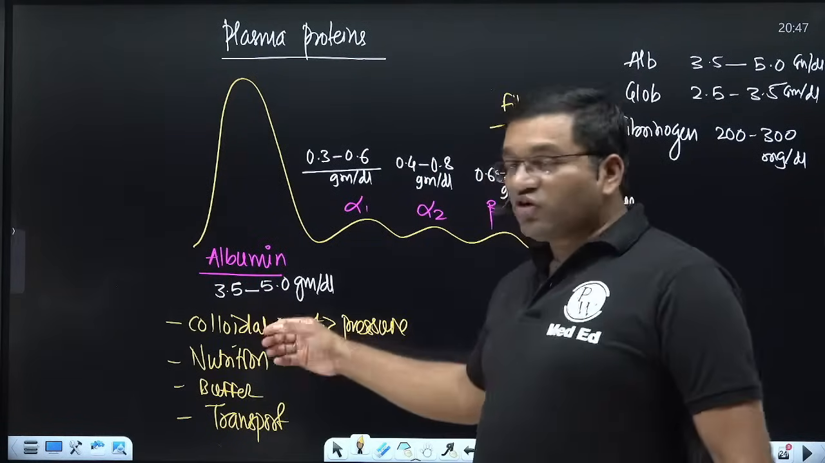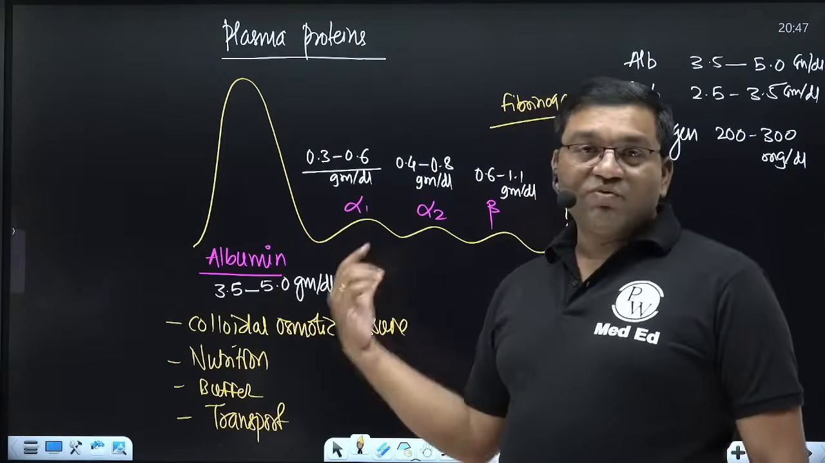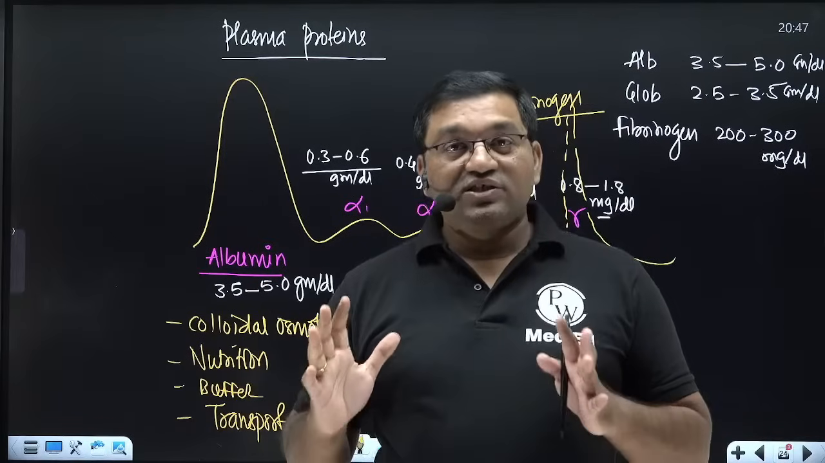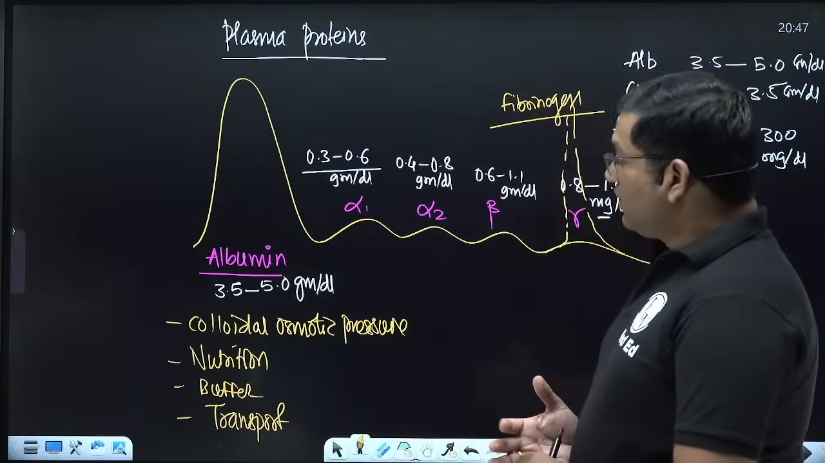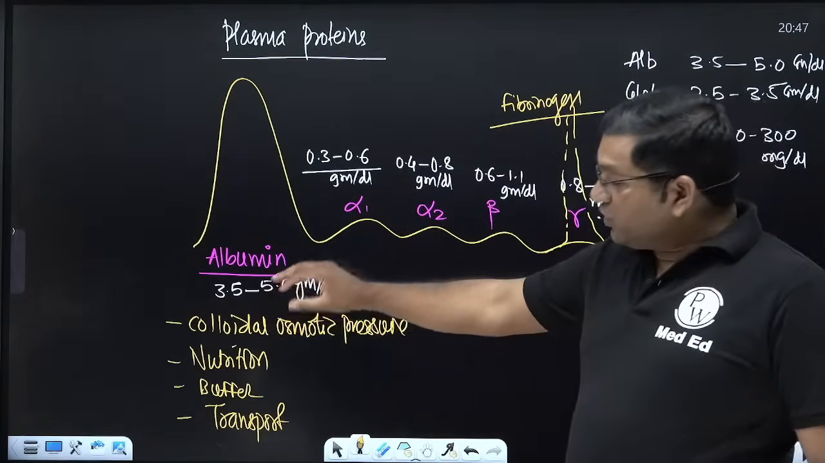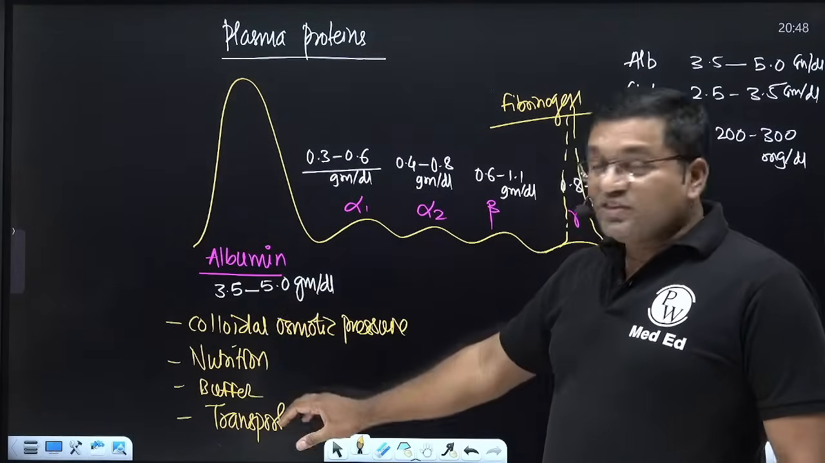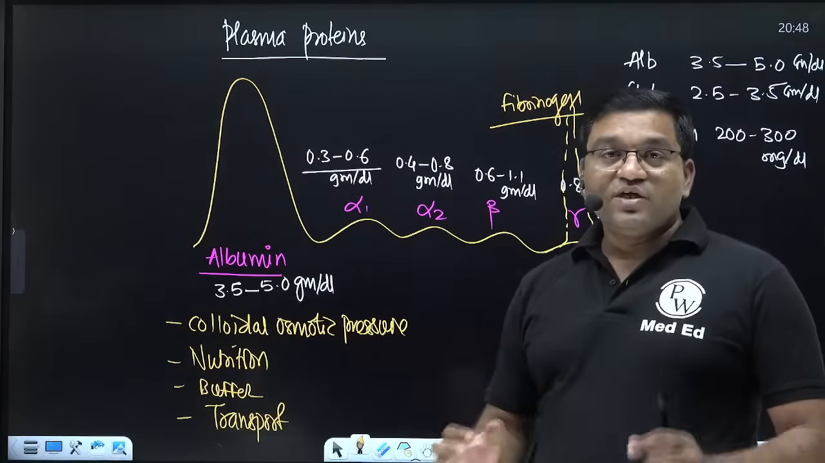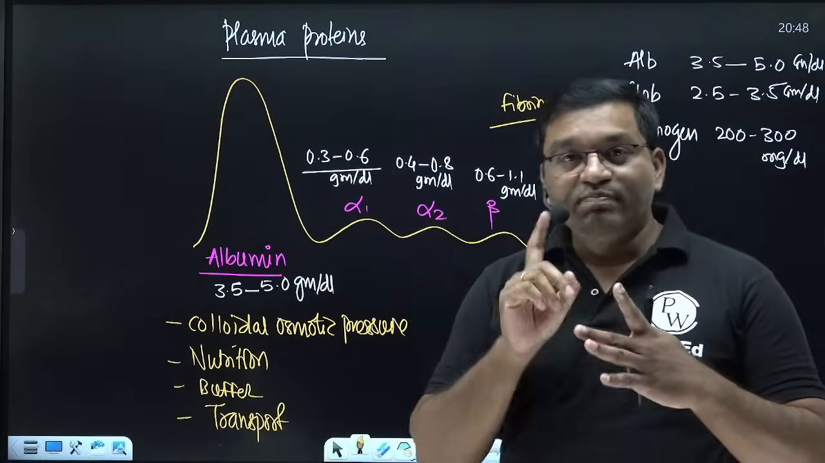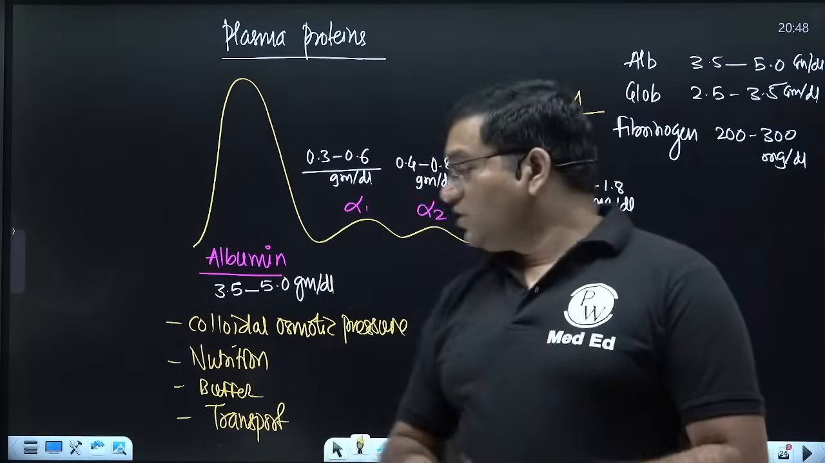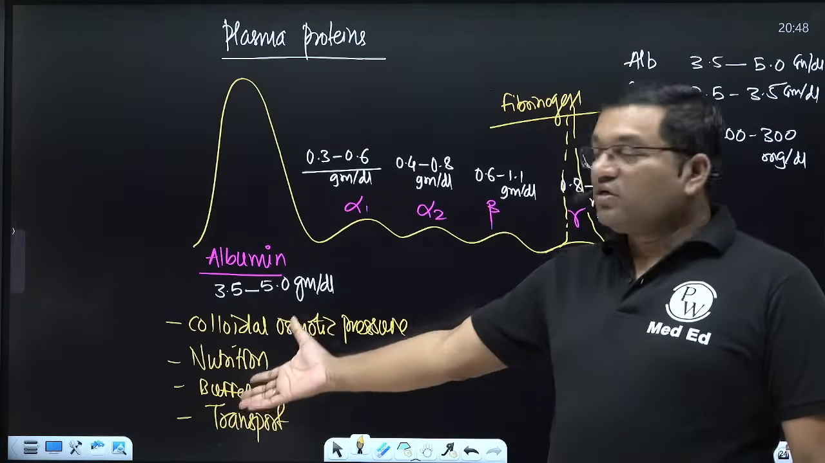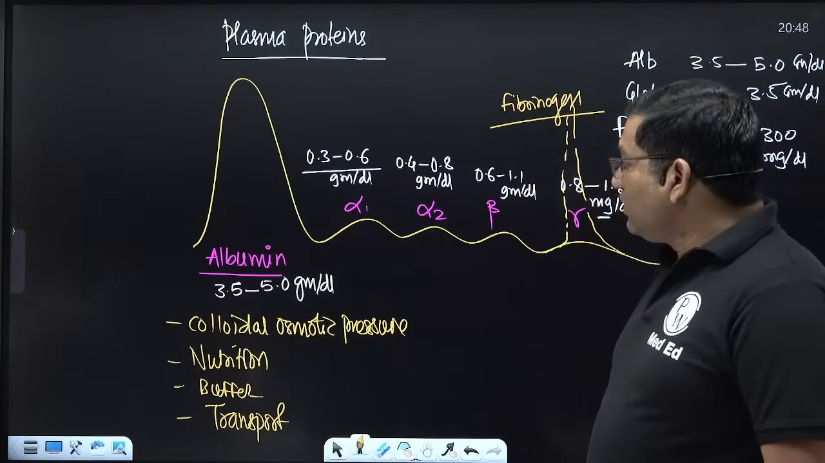It is important for the colloidal osmotic pressure. A decreased albumin level causes edema, swelling. It is important for nutrition. It has buffering action. It is important for transport of free fatty acids, steroids, bilirubin, drugs, ions. It is very very important. This is a very important function of albumin.